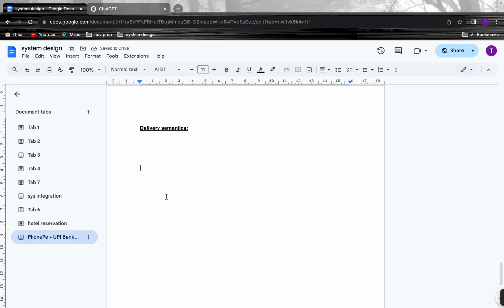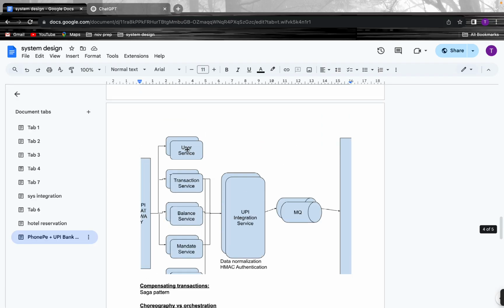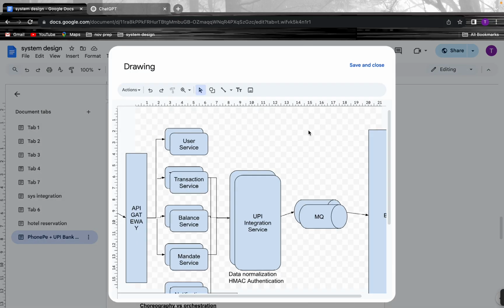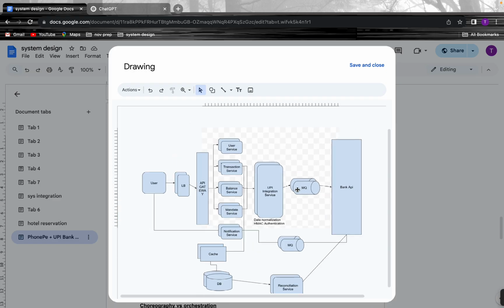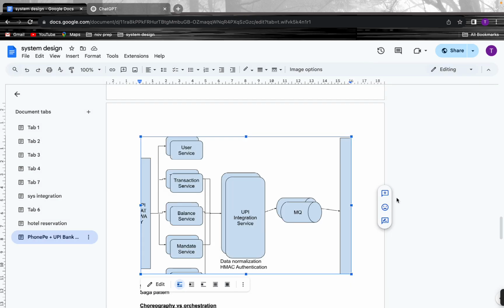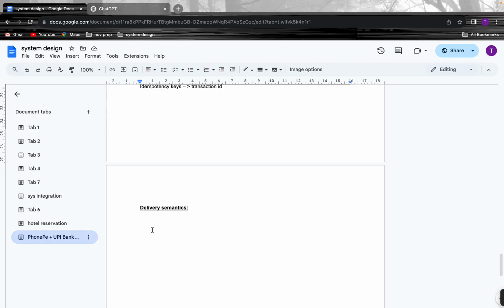Okay, now we need to think of a very important part: the delivery semantics for this message queue. There are different delivery semantics, like at least once, at most once, and exactly once. For a transaction system, exactly once delivery semantics is very important. It is difficult to implement exactly once delivery, but that will be the right fit, and we need to opt for it.